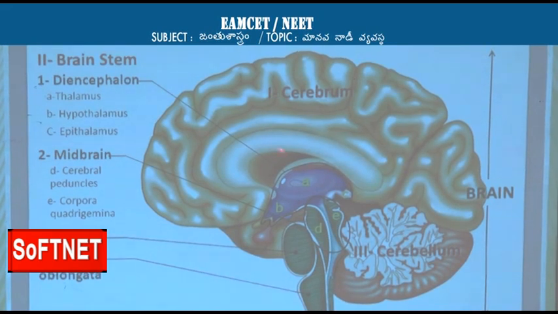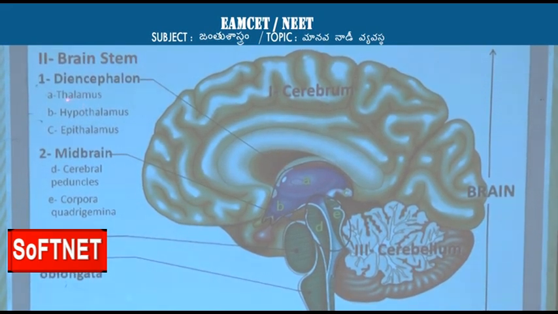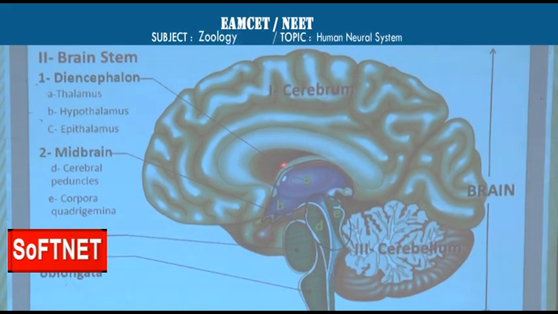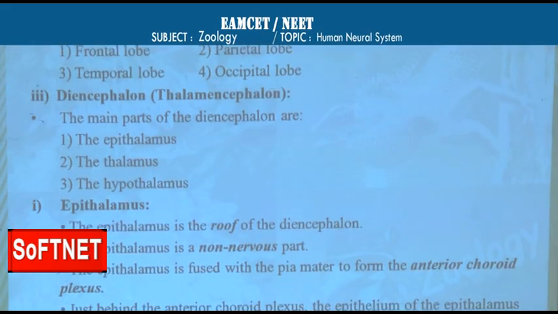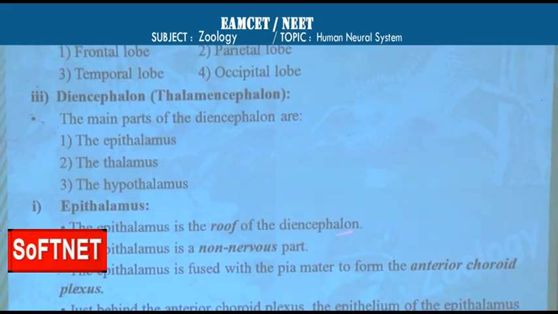Thalamus, hypothalamus and epithalamus are all parts of the diencephalon.